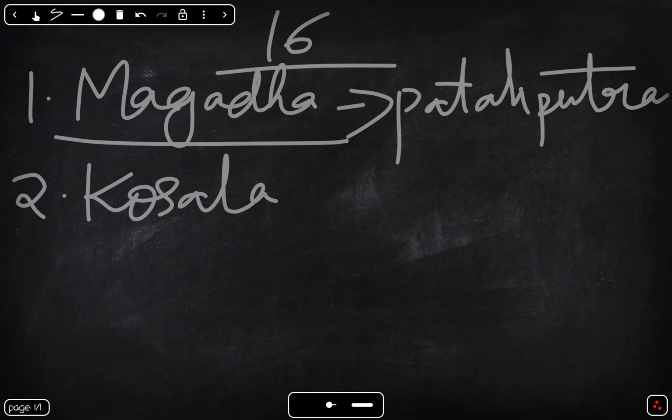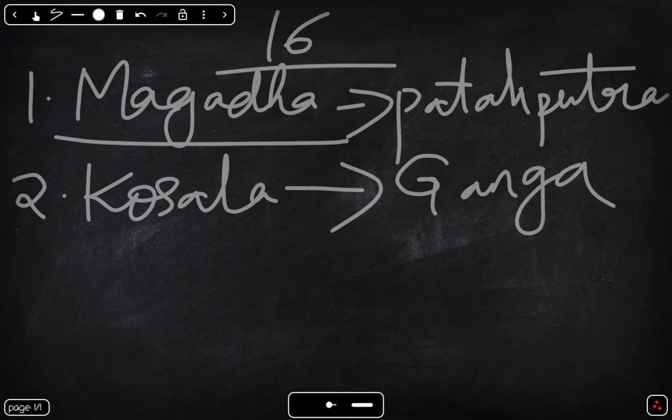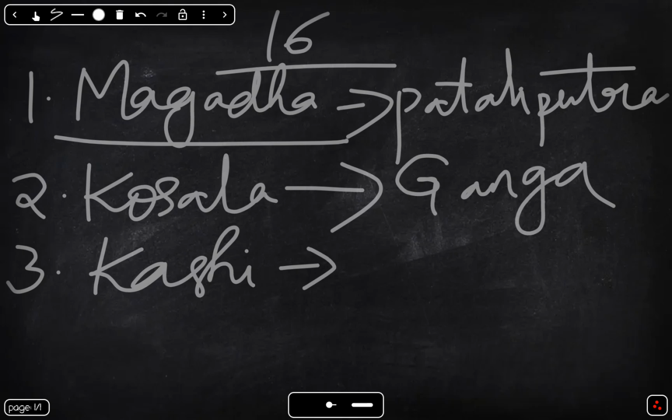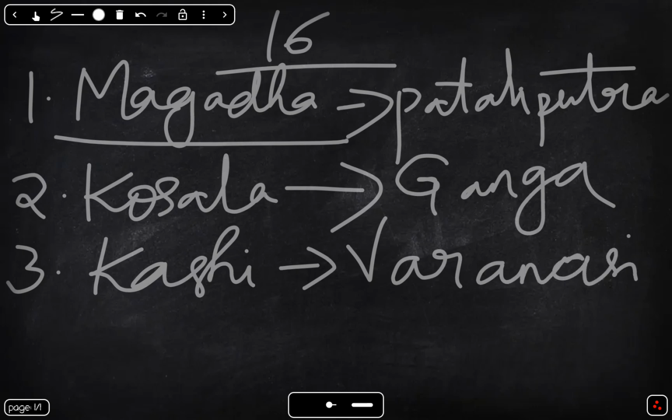Kosala is located near the river Ganga, and the capital is Shravasti, closely connected with the Ramayana period. Third one is Kashi. You are all familiar with this word, right? Its capital is Varanasi, a focus for trade and learning. It is one of the oldest cities in the world.